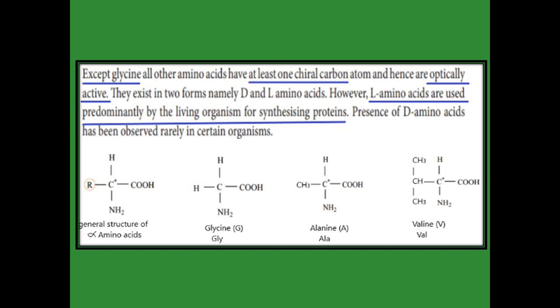And there are two other configuration forms, D and L amino acids. Most living organisms use only the L amino acids for synthesizing proteins. But the D alpha amino acids are rarely present in organisms. They are present in certain organisms alone.